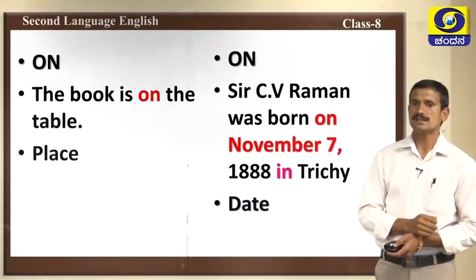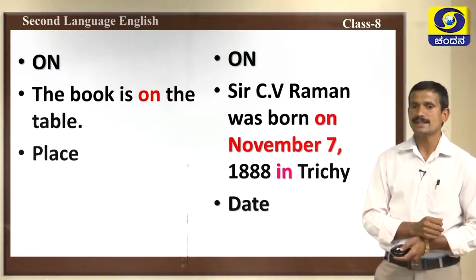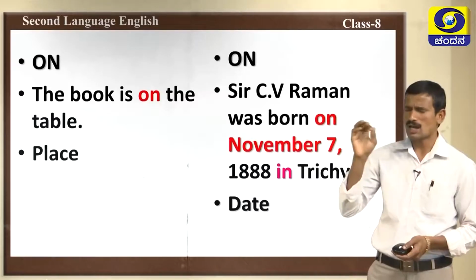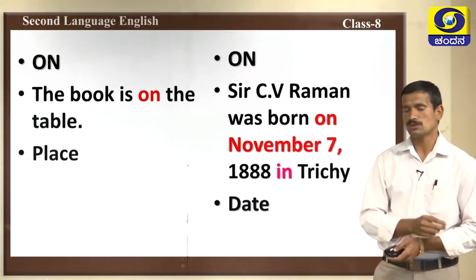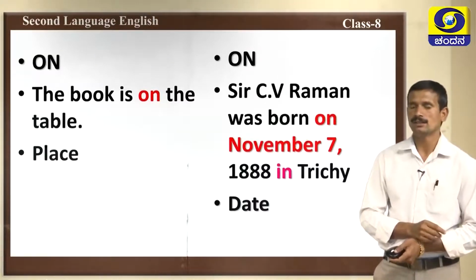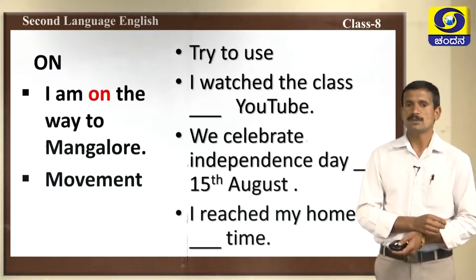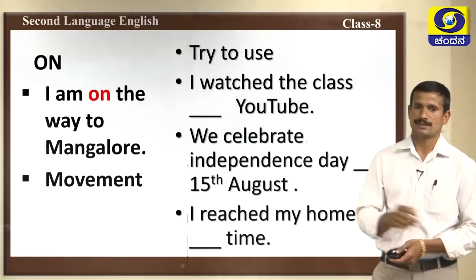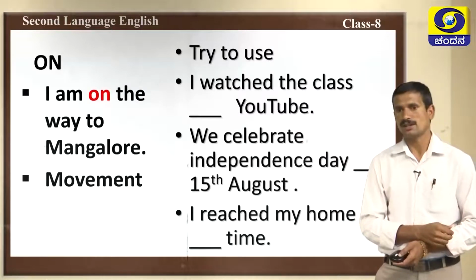Next, Sir C.V. Raman was born on November 7, 1888 in Trichy. Here is the date. If it is a date, we should use on only. Don't use in. If it is date, use on. If it is year, you should use in. Next one, I am on the way to Mangalore. Here is a movement. We can use on the way. We can use on here.